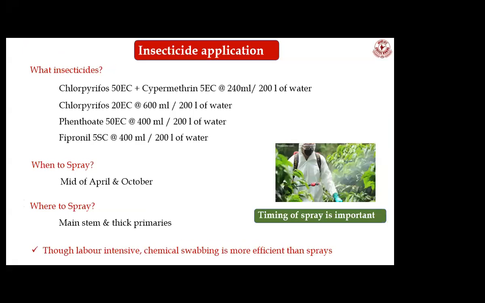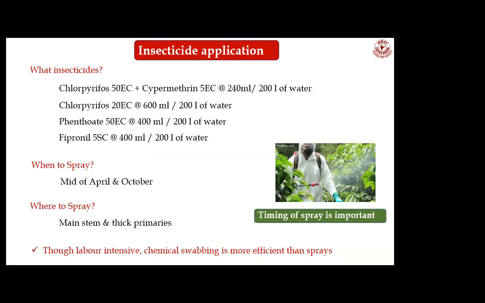So coming to the next operation, insecticide applications. Most planters follow insecticide application because of its easy application technology. So far we have been recommending chlorpyrifos, and later we changed our recommendation to chlorpyrifos plus cypermethrin.